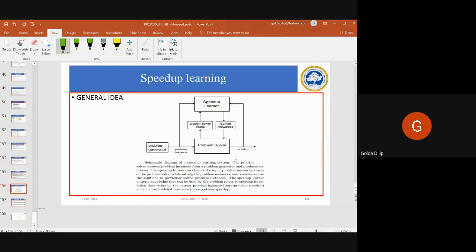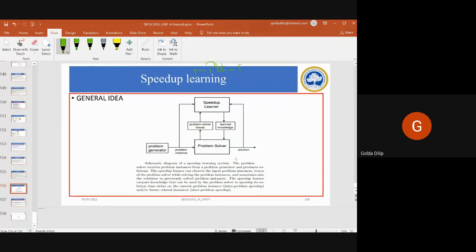Okay, so speed up learning typically deals with speeding up the problem solving process. That is by effective use of problem solving experience. That is what is more important here. You are speeding up the problem solving process by effectively making use of your problem solving experience. Prior problem solving experience is basically the input to your speed up learning.